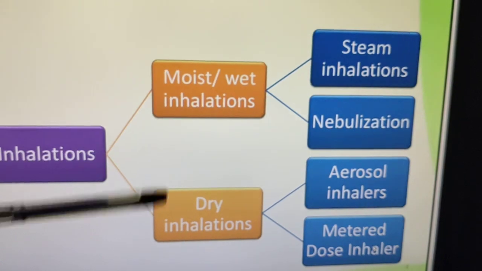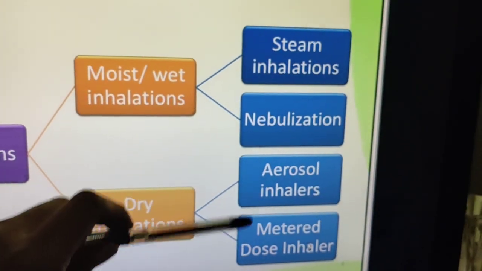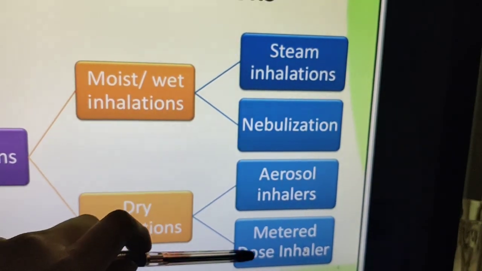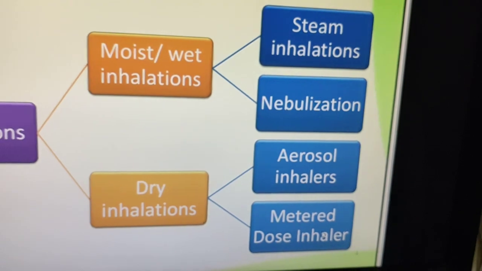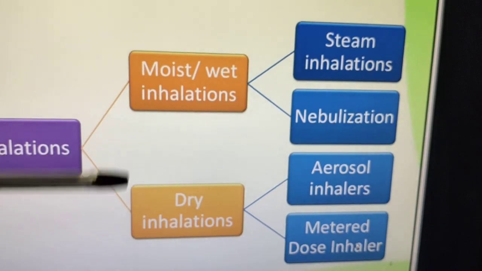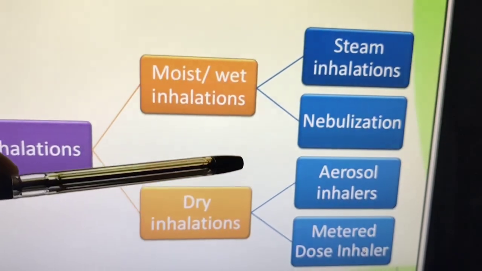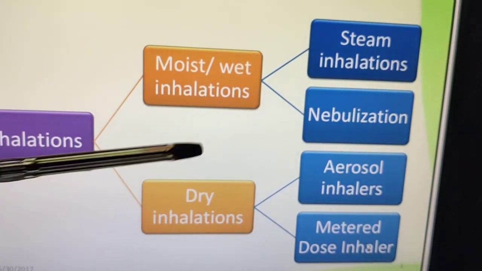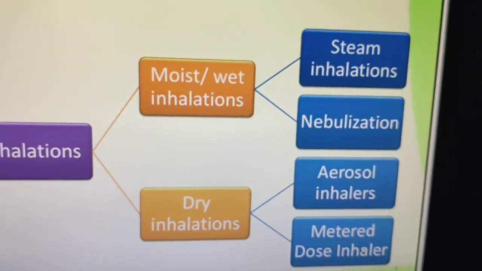Next slide. Then the next type is dry inhalation. Again, it will have two types: aerosol inhalers and the metered dose inhaler. So we have two types, moist and dry. Moist has two types, steam inhalation and nebulization. In the dry inhalations, again we have two: aerosol inhalers and the metered dose inhaler.